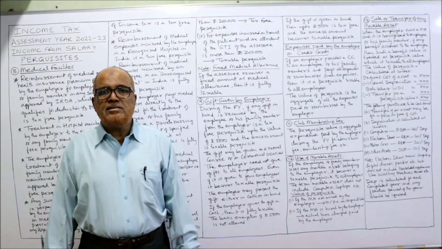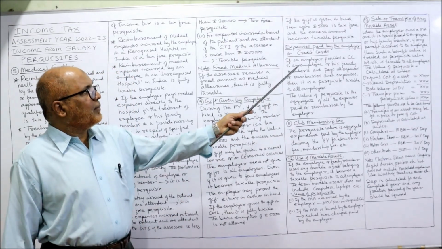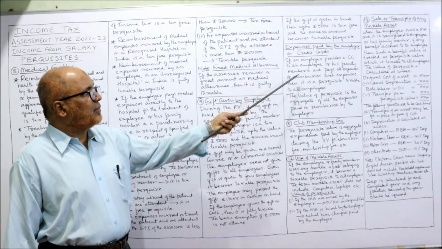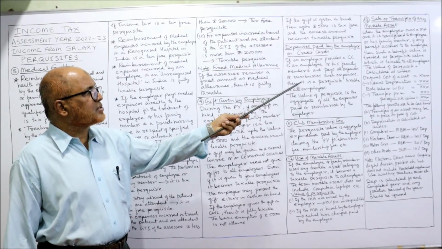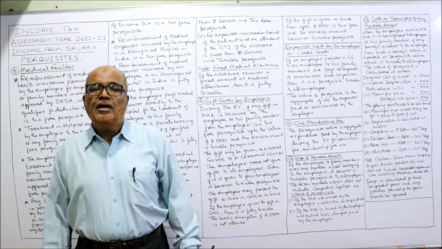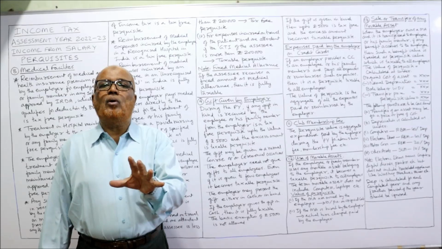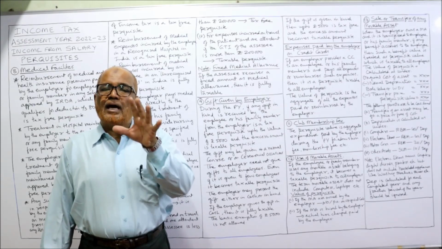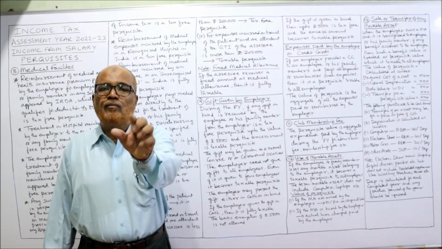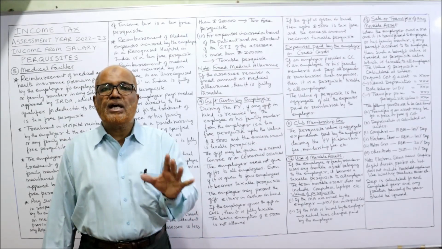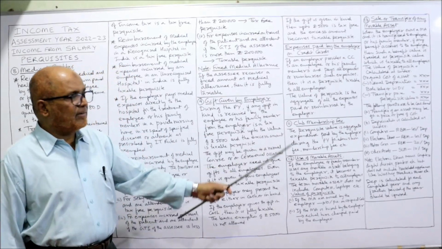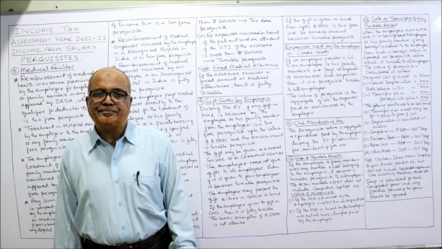Then it is a taxable perquisite. So if an employer provides a credit card to an employee or his family member and pays all expenses or reimburses, such expense will be taxable to all employees. The aggregate of all the expenses is the value of the perquisite in case of credit cards.